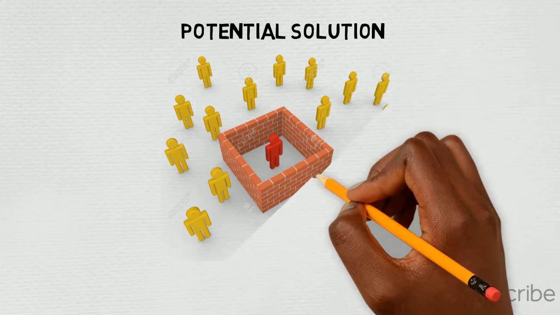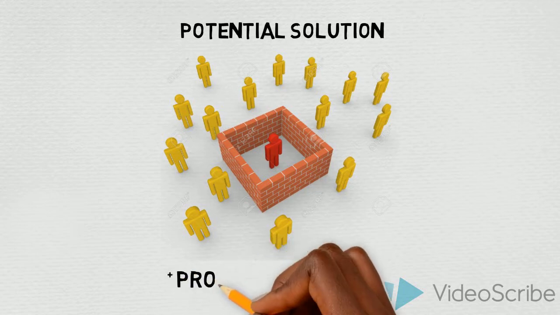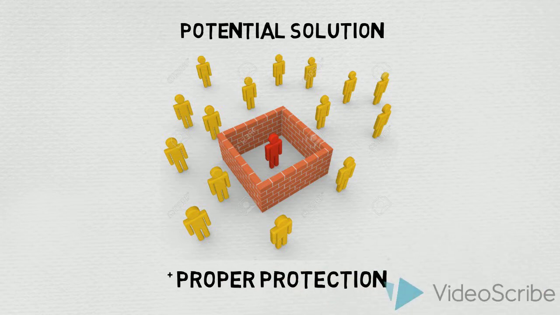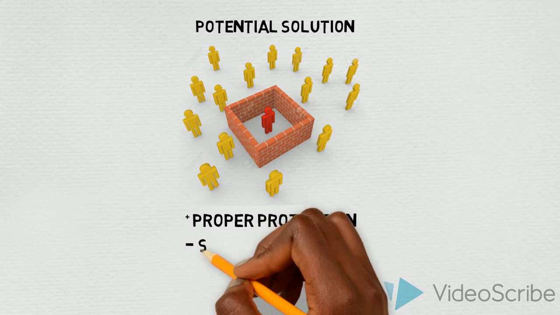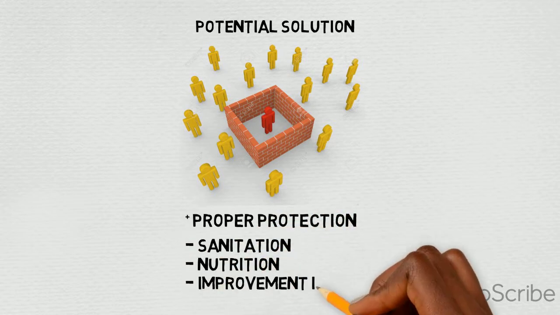affected by active TB. If they remain with their families, they are potential threats to infect their loved ones. People in contact with the patient should receive the proper protection when around the patient, whether that be doctors or family members. Next, encouraging sanitation, nutrition, and improvements in air quality would definitely help reduce TB.